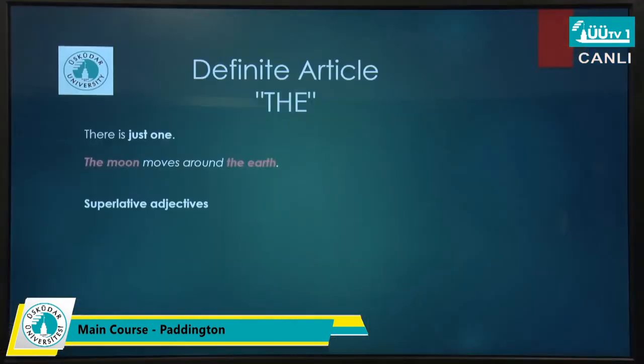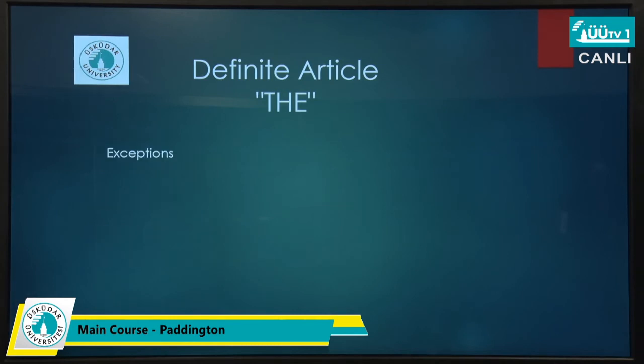Next one is using the in superlative adjectives, that I'm pretty sure you have already heard about and know that normally superlative adjectives get the. He is the tallest boy in the class, or it is the oldest building in the town. Because I'm using the superlative version of these adjectives, I use the article the.